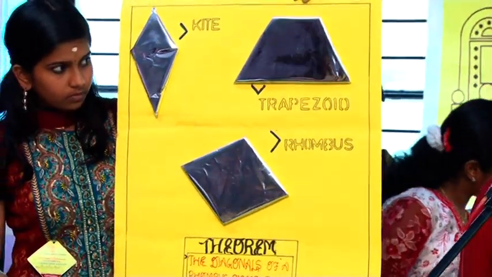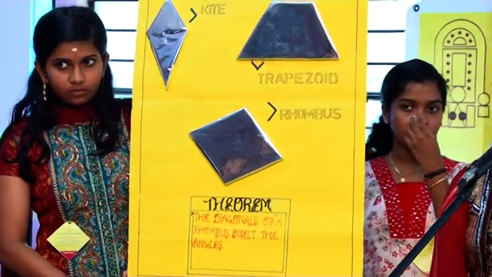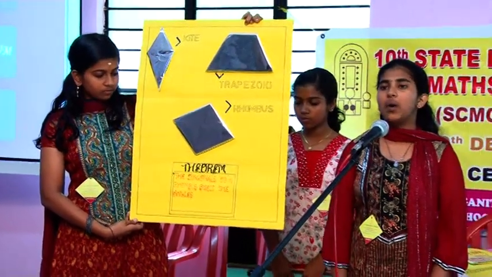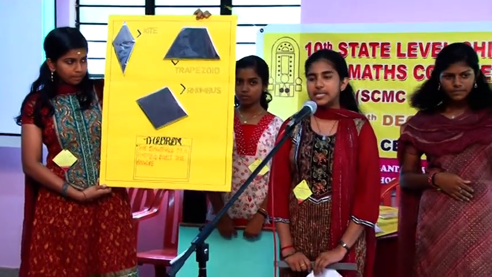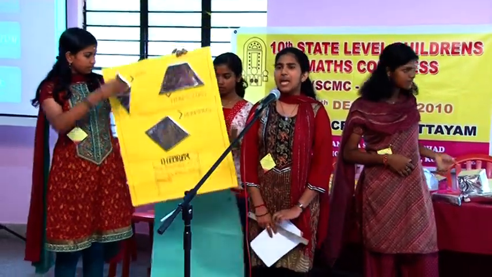The next quadrilateral is a trapezium. A trapezium has one pair of opposite sides parallel. Next is a kite. A kite is a quadrilateral with pairs of adjacent sides equal. Next, we will move on to circles.